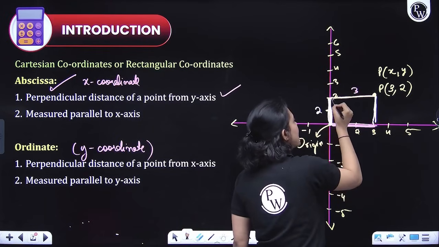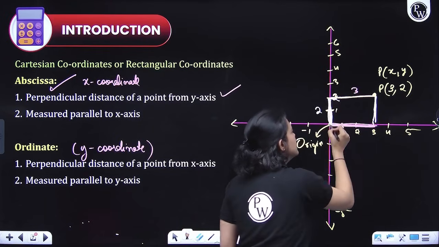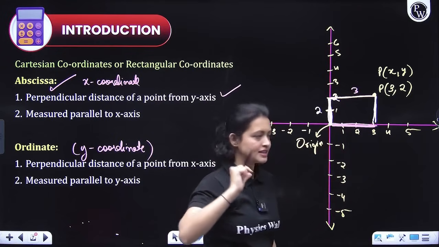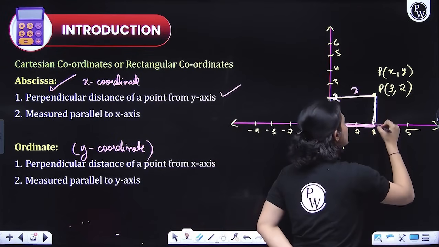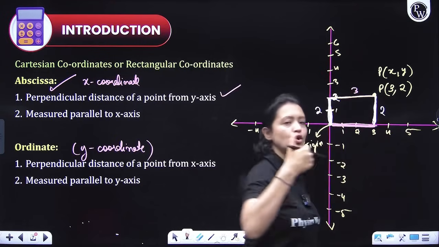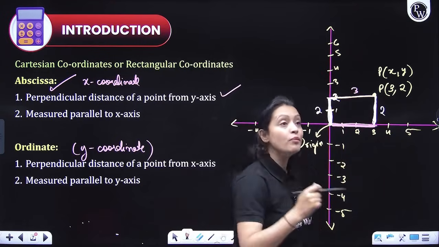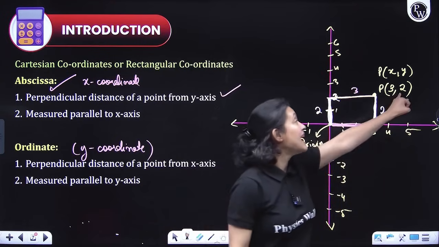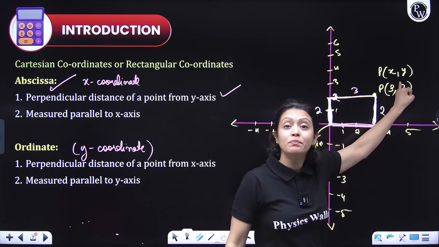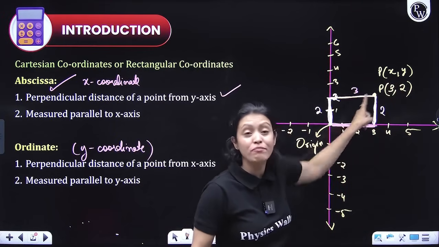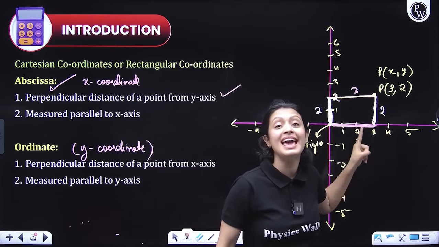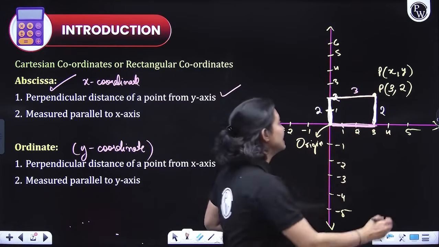You can see by marking that this is 2. So that means from here to here, the distance is 2. So you can say from here to here, the distance is 2. Yes or no, everyone? Yes. So from here, can you not say that the y coordinate of point P is nothing but the distance of P from the x-axis, right?